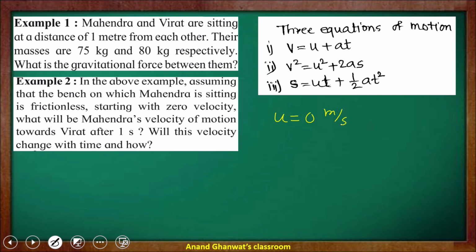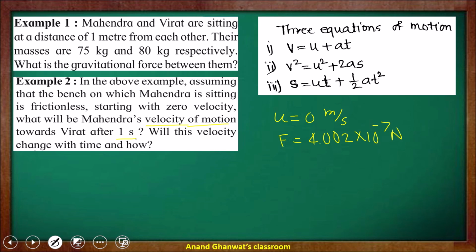We have calculated the value of f previously, that is 4.002 into 10 raised to negative 7 Newton. Now what do we have to calculate here? We have to calculate Mahindra's velocity after 1 second.